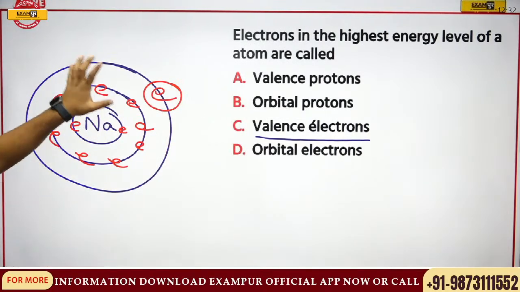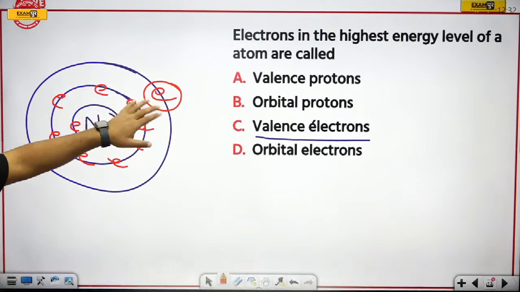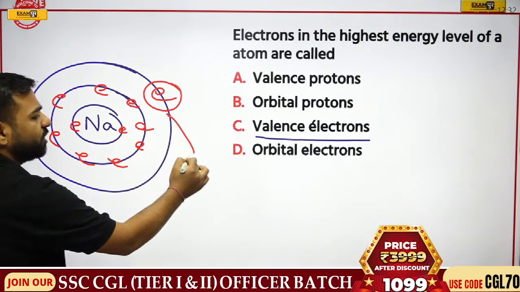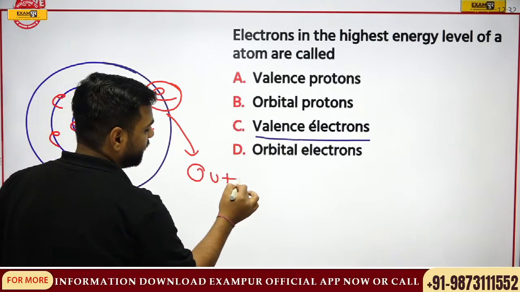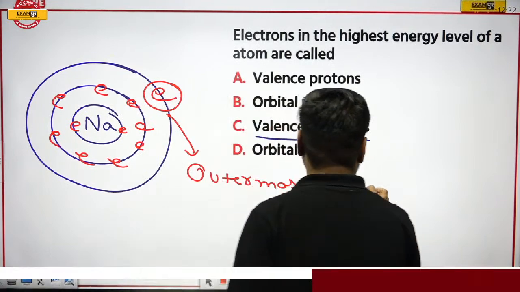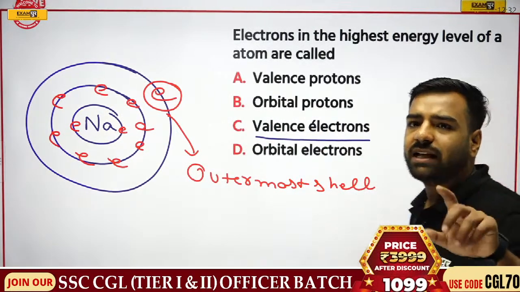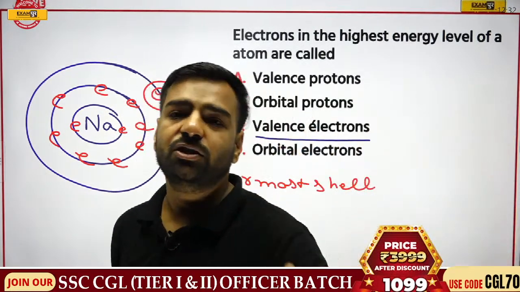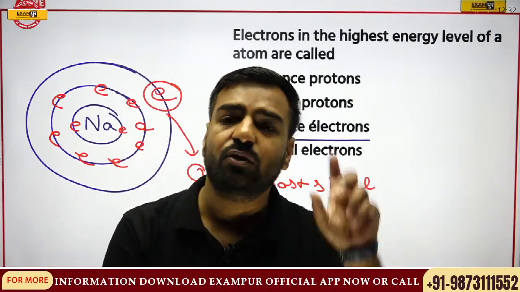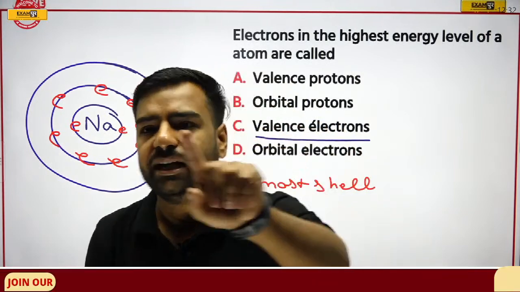And please remember, electrons in the highest energy level of an atom is actually known as valence electron, and it is there in the outermost shell. I am writing here for you all. It is in the outermost shell. Okay, so we have already discussed valency and valence electron. So is there anyone, Vikramaditya, Ganesh or Abhi Surya or other candidate, do you have any sort of doubt between this valence electron and valency? Please let me know in the comment section.